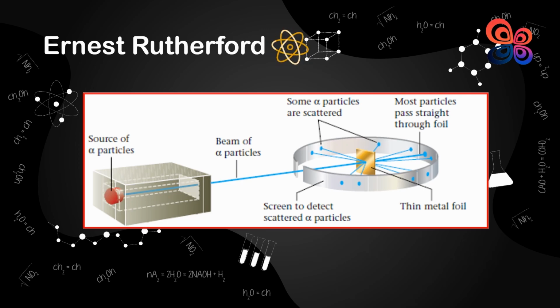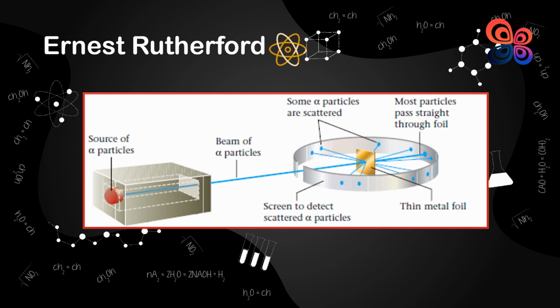But how did he come to the conclusion? Alpha particles, positively charged particles with a mass around 7,500 times that of an electron, were one of his main research interests. Rutherford discovered that some of the alpha particles were deflected by something in the air while researching the travel of these particles through the atmosphere.